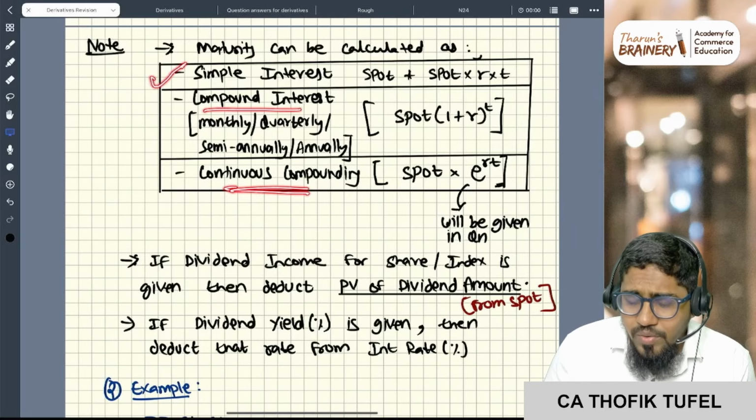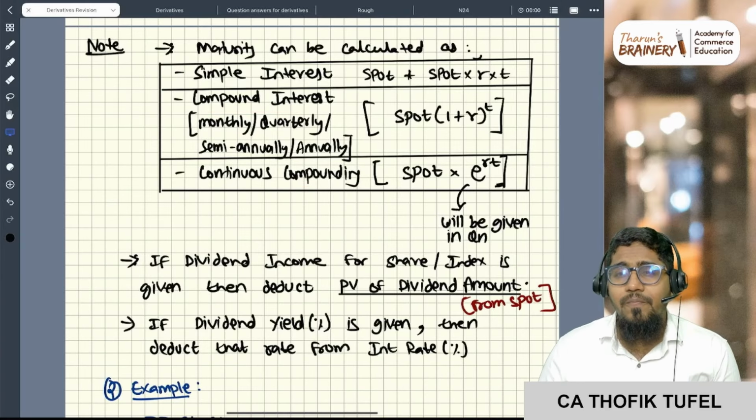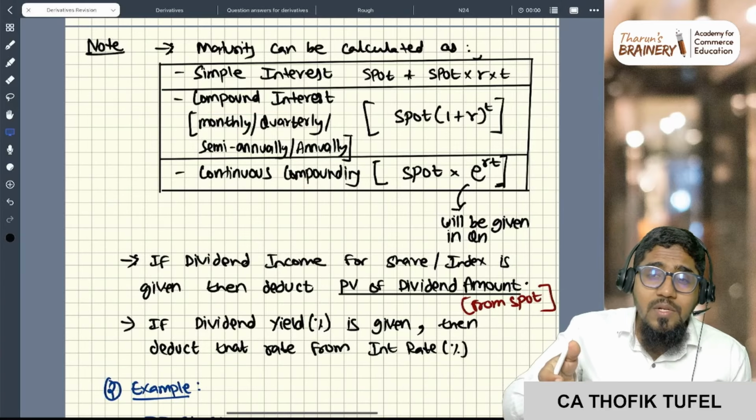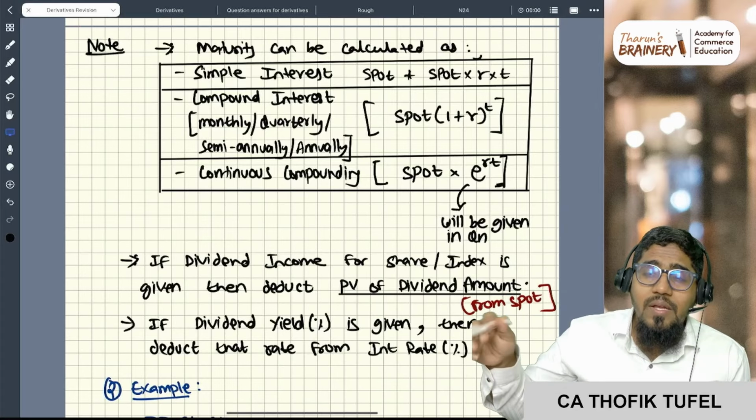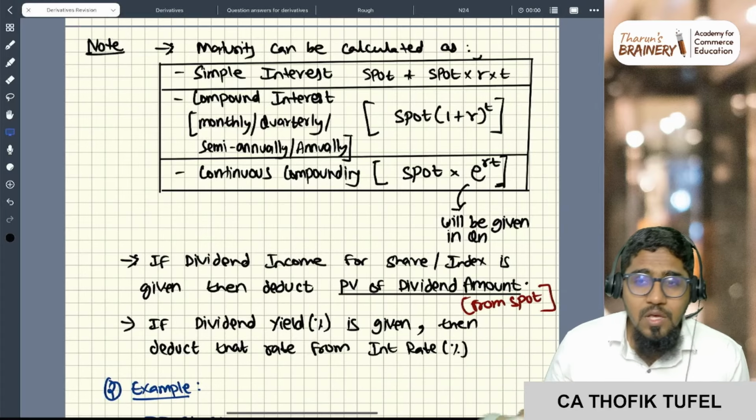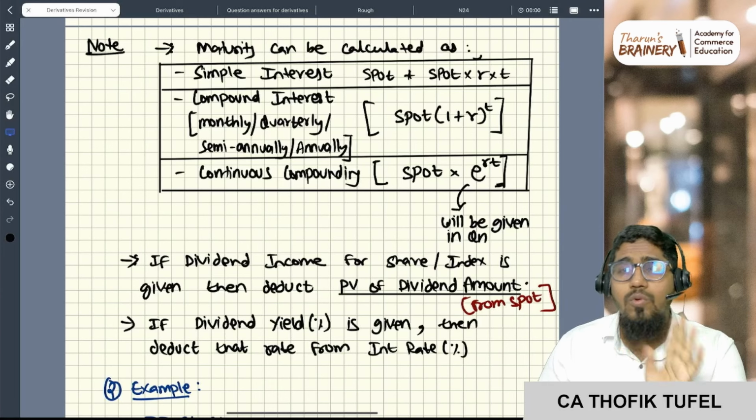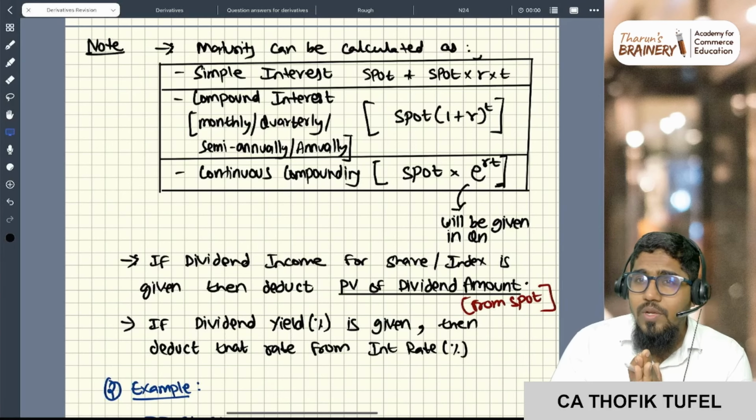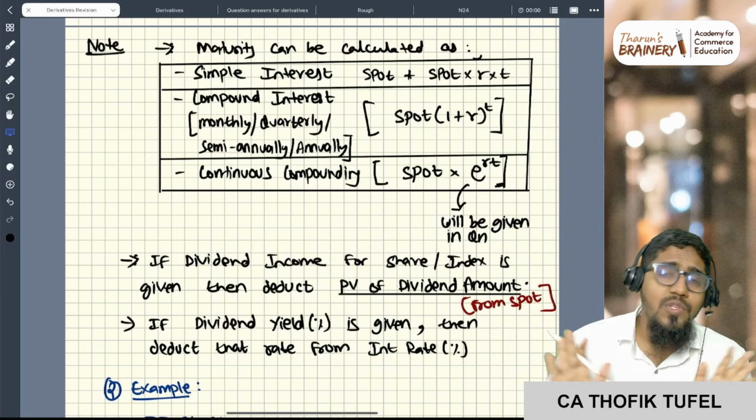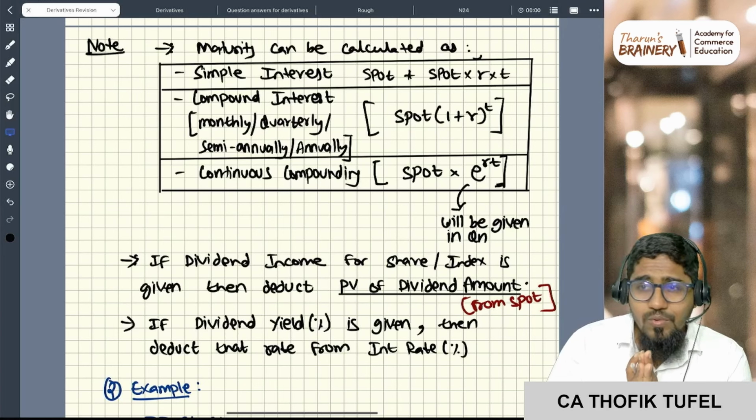Sir, when should we do compound interest? If the question gives that the interest rate is 10% per annum, and in the bracket they write compounded monthly or reset monthly, something like that, then only you do compound interest. Otherwise you don't do compound interest. Sir, when should you do simple interest? If the question is silent, then you do simple interest.